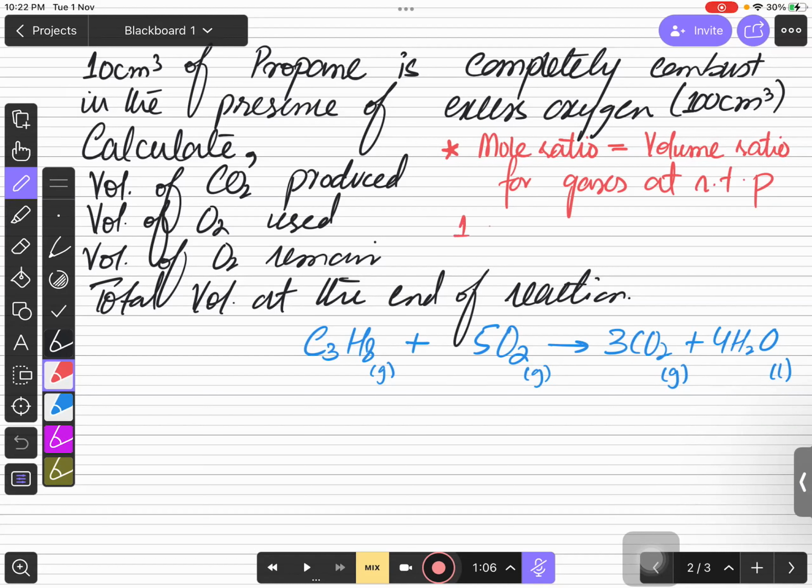देखें, अगर आप बात करें 1 मोल की तो 1 मोल इज ऑलवेज इक्वल टू 24 डेसीमीटर क्यूब. अगर आपके पास 2 मोल्स होंगे so it will be 48 decimeter cube, है ना? The relation is always same. 1 to 24, 2 to 48. So the relation is same, right? So mole relation and the volume relation for gases are always same because any gas at room temperature and pressure has the same volume as compared to the other gases. So carbon dioxide हो, oxygen हो, कोई सी भी गैस हो, सबका volume same होता है same moles के अंदर ना. तो mole ratio को और volume ratio को आप same consider कर सकते हो.